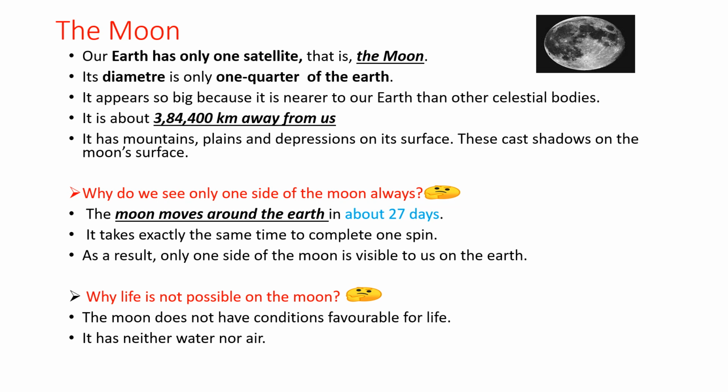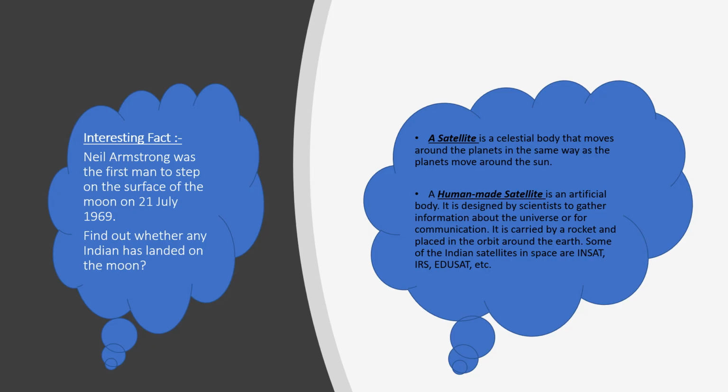Your next question: why is life not possible on the Moon? Because it has neither water nor air. Neil Armstrong was the first man to step on the surface of the Moon on 21st July 1969. Now you have to find out whether any Indian has landed on the Moon.